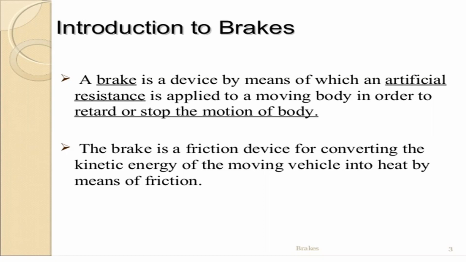If the body is moving, we can suddenly stop that body by applying some external force. This external force is called the artificial resistance force. That artificial resistance force is used to retard or stop the motion of the body. That is the main purpose of brakes in automobile vehicles.